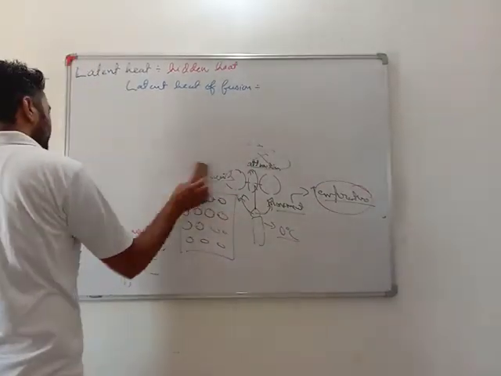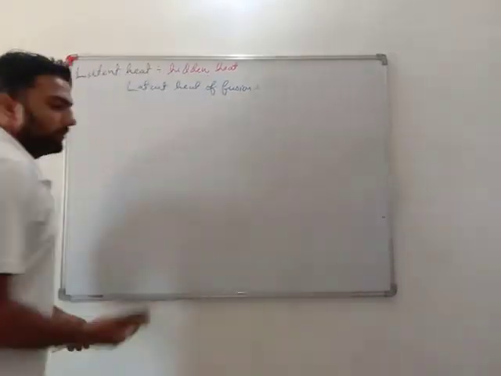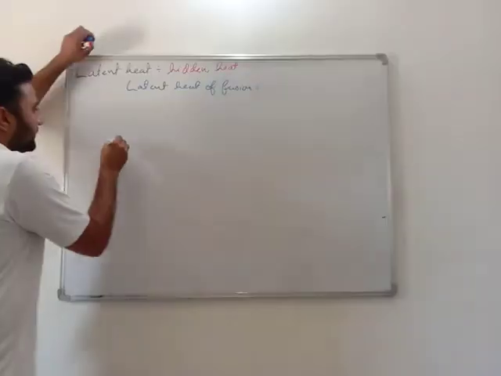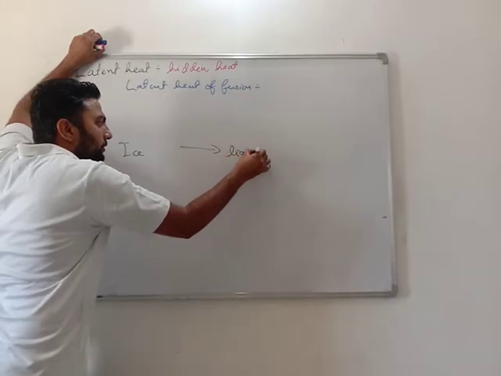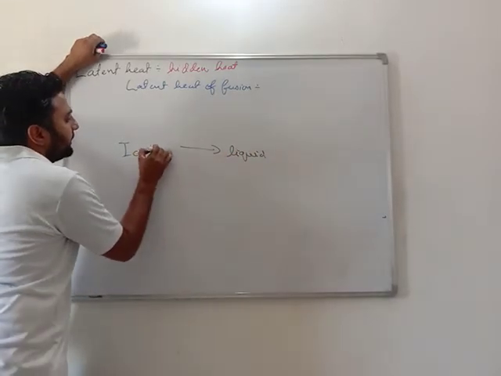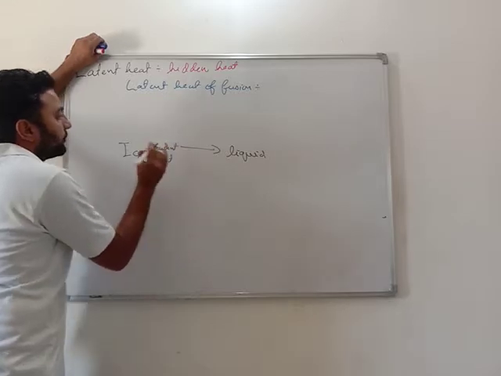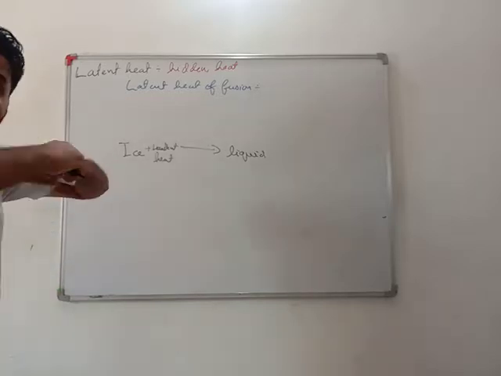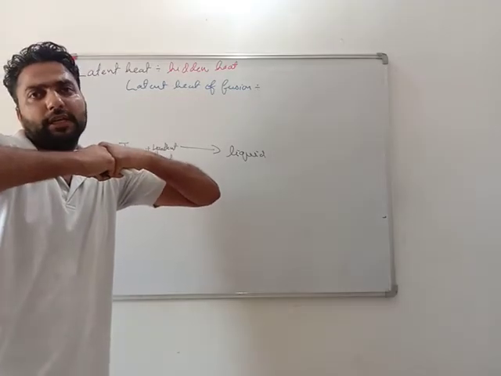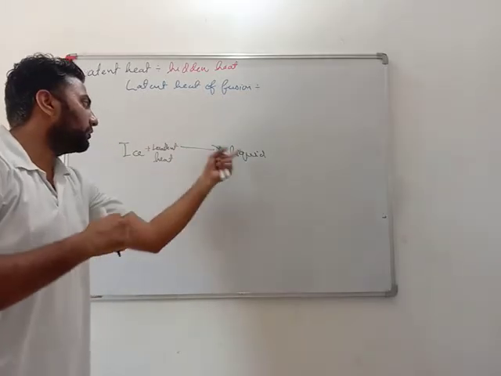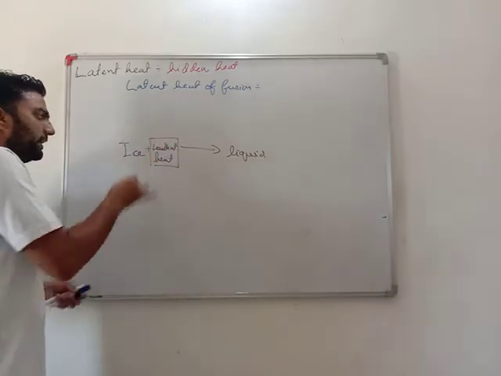Now see, my dear students, whenever solid ice needs to be converted into liquid, I need to give it latent heat. Why? I have to break the bonds. Because if the bonds are not broken, it will stay solid. If I break the bonds, it will get converted into liquid. But to break the bonds, this latent heat needs to be given.